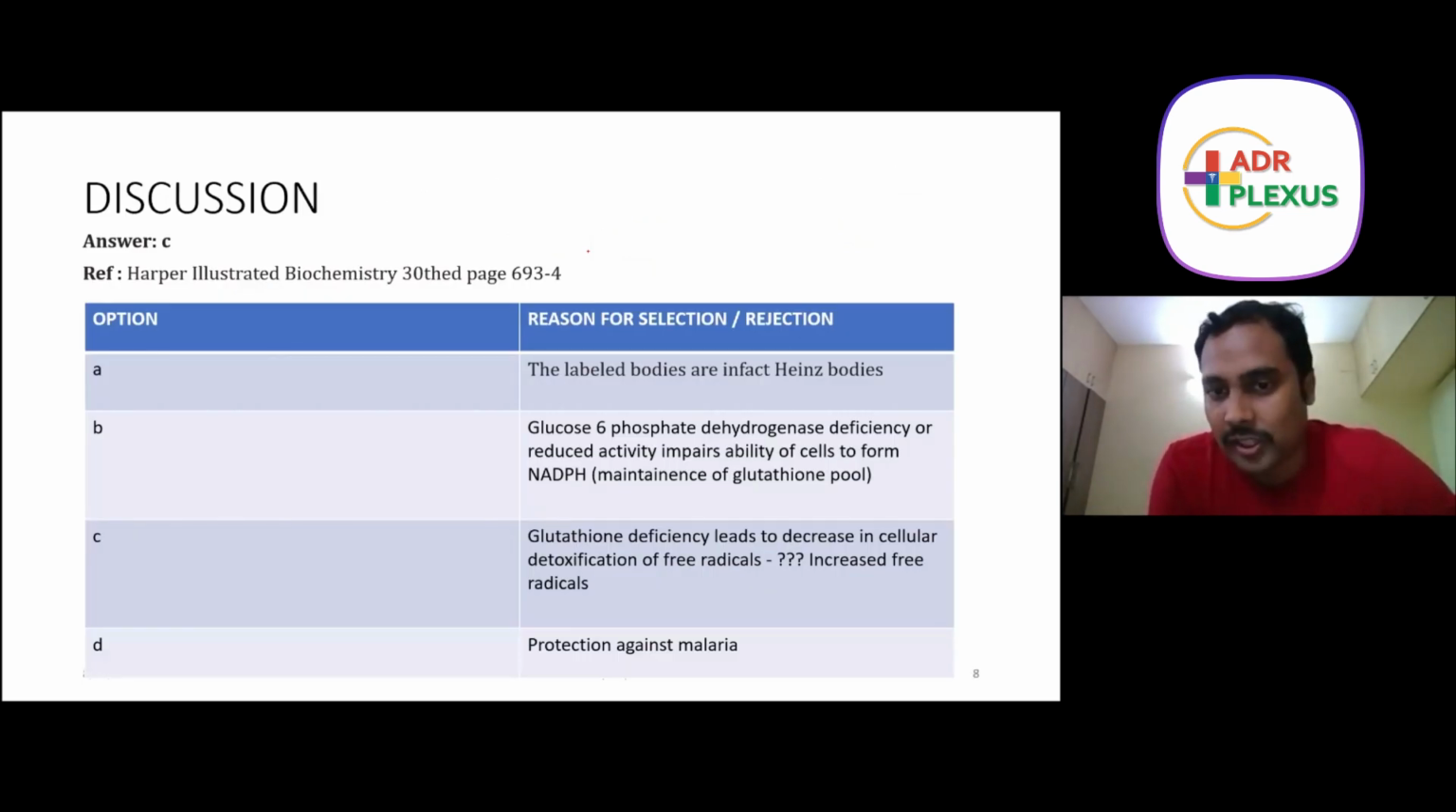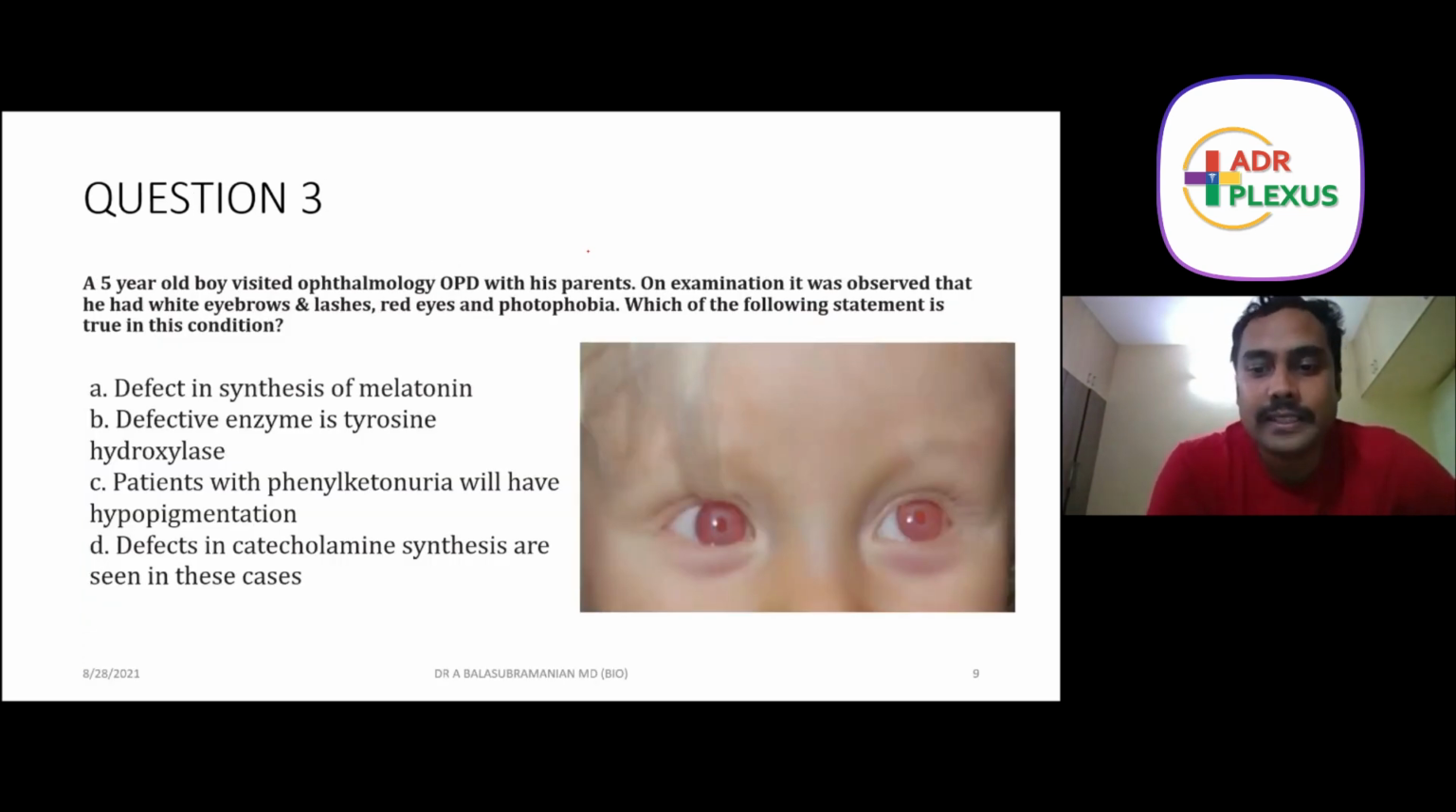So I've given all the explanations here. Each option, why it is wrong, everything I've explained. Okay, this is a little bit simple. A 5-year-old boy, question number 3, visited the Ophthalmology OPD with his parents. On examination, it was observed that he had white eyebrows and lashes.